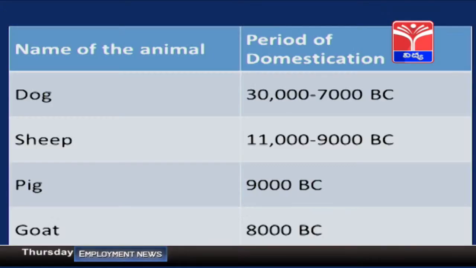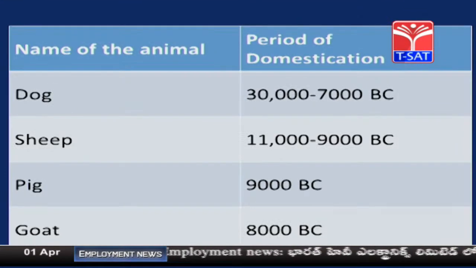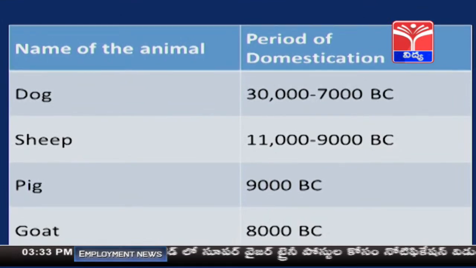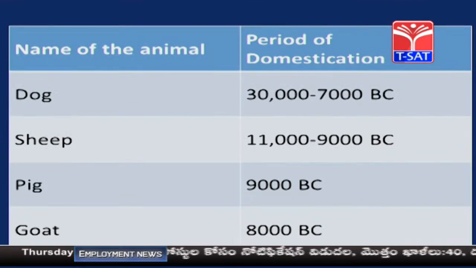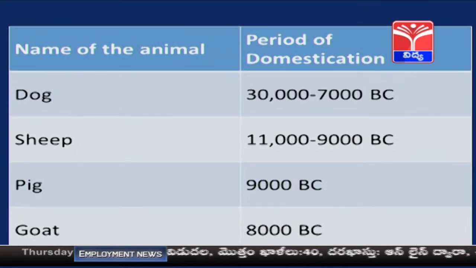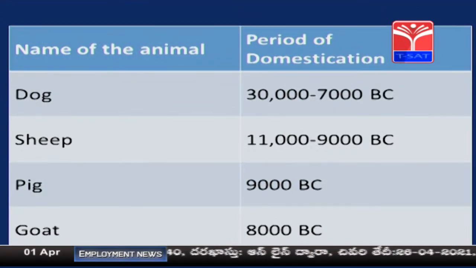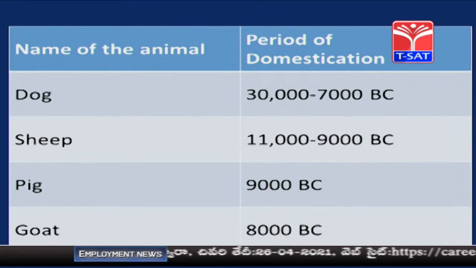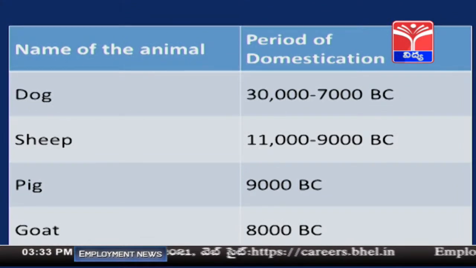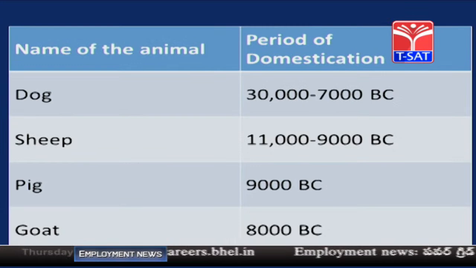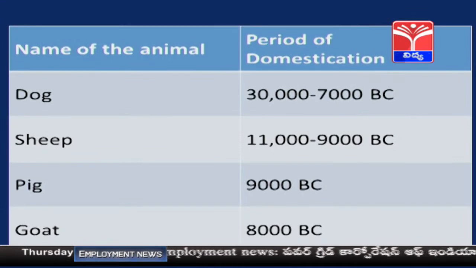Now, domestication of animals started very long ago. The ancient man came to know that from these animals we can get different types of food materials, and he also observed that these animals can be used for agriculture and transport purposes. So, what did he do? He started domesticating some of the animals. So, domestication of these animals started many years back.